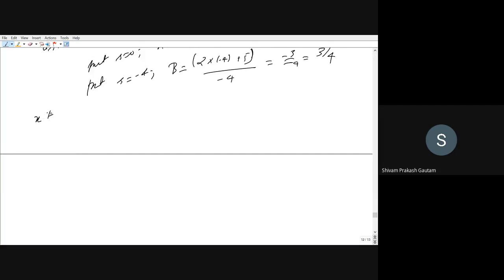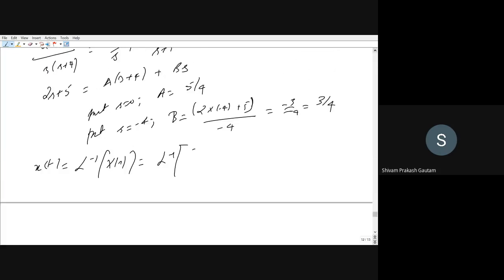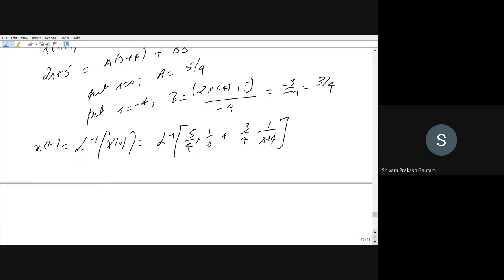Okay. So we will calculate x(t), which was equal to Laplace inverse of X(s), which was equal to Laplace inverse of, what is the value of A we got? 5 by 4 into 1 by s plus 3 by 4 into 1 by (s plus 4). So x(t) can be calculated as Laplace inverse: 5 by 4 is 5 by 4 only, plus 3 e power minus 4t by 4, into u(t) also you can write.